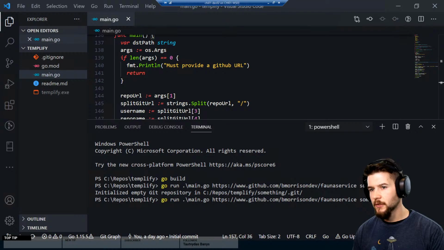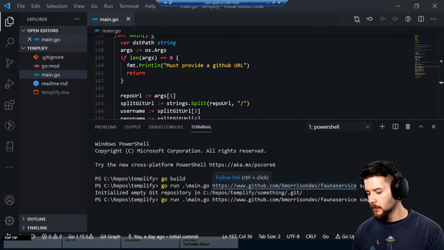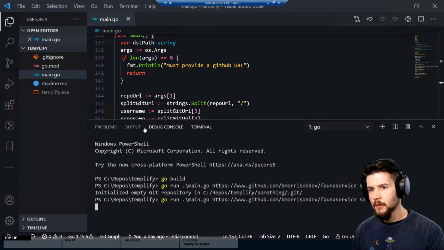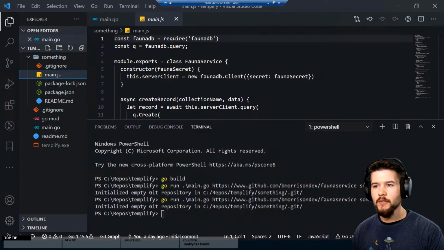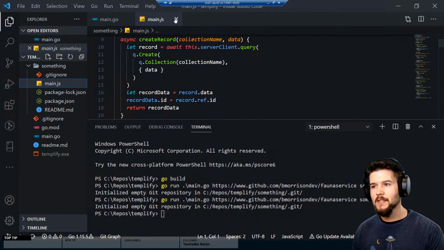Something would be just the folder it gets cloned into. So you'll see if I hit enter, a new folder is going to appear on the left-hand side called something. If I hit enter, there we go. And then inside of it is the source code for that Fauna service. And again, it's pretty straightforward.